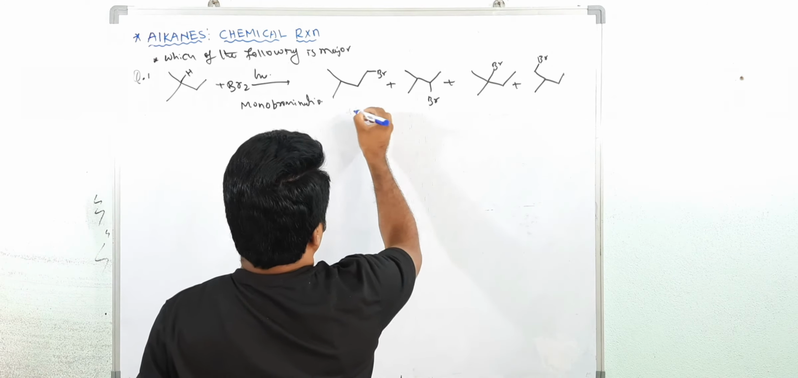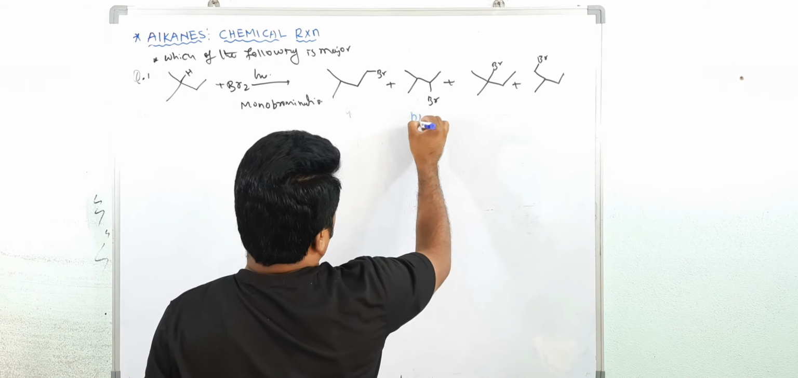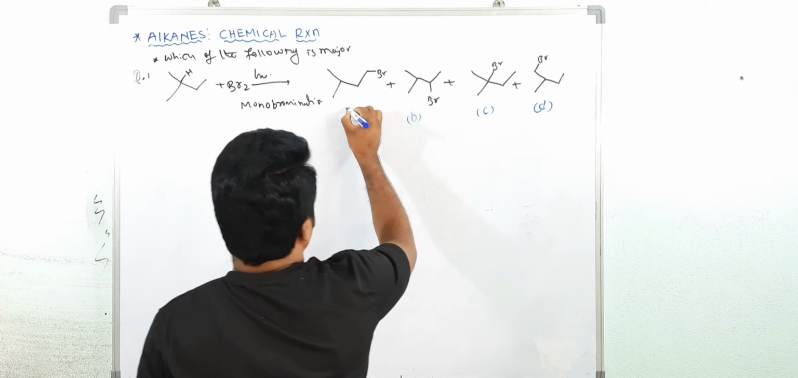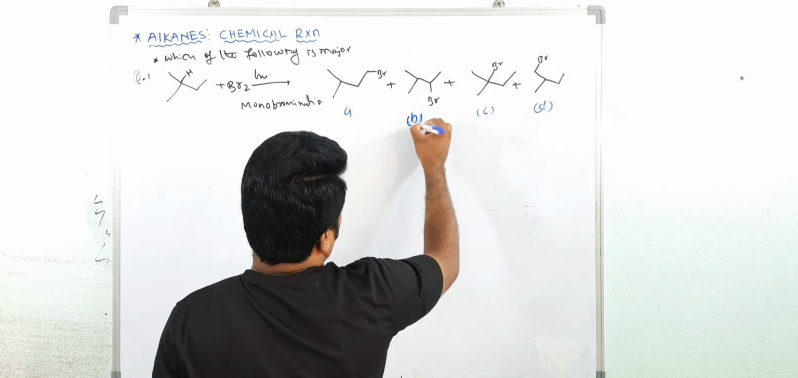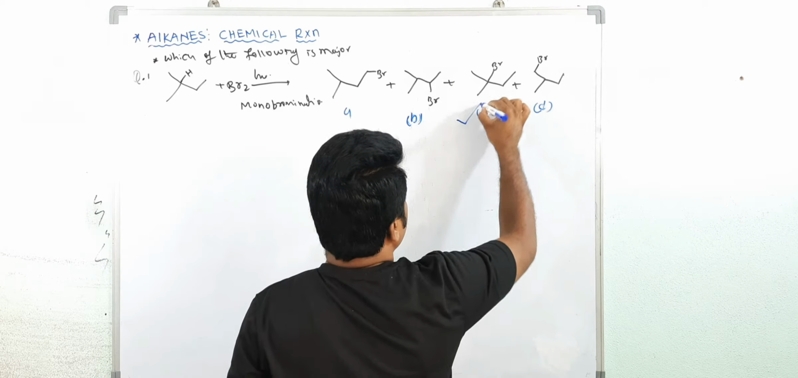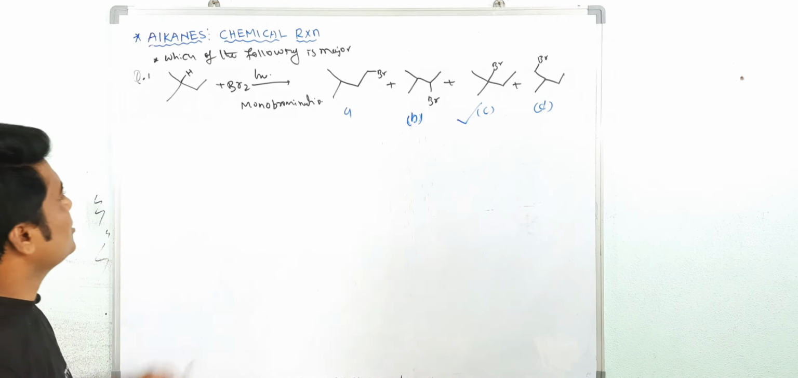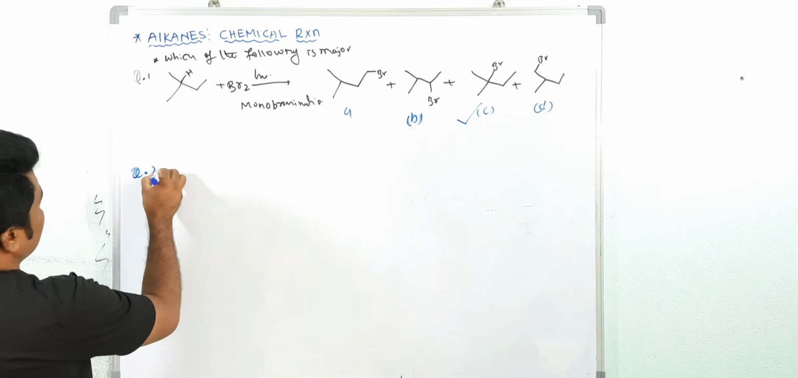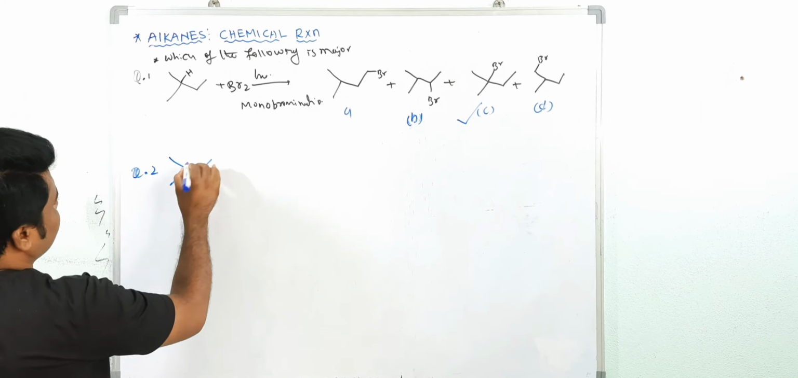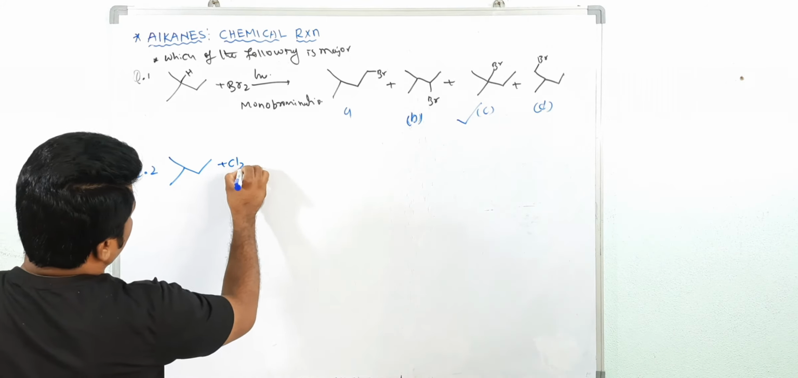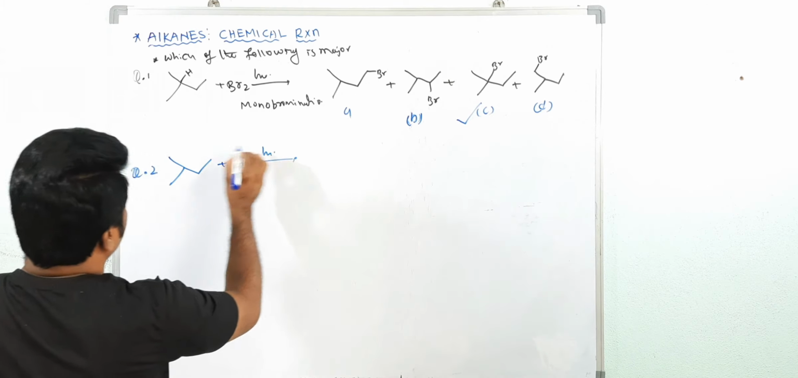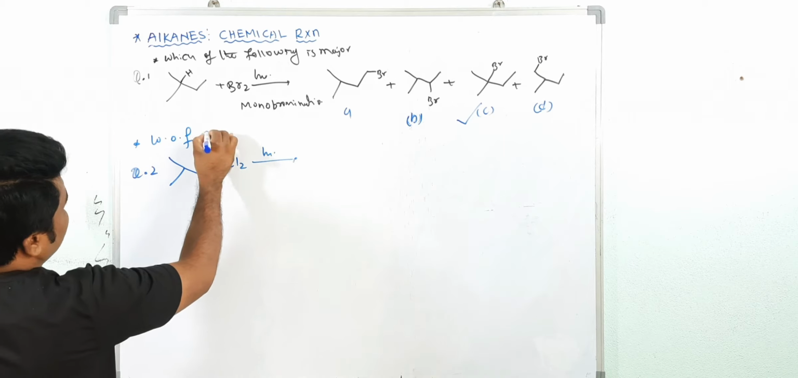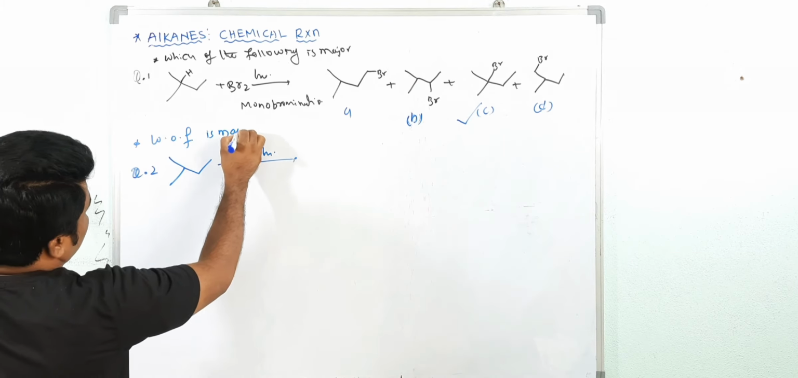If we consider A, B, C, and now D, the answer is C. C is the right answer. Why? Because bromine is more selective. Suppose you take chlorination. Now the question is the same: which of the following is major?